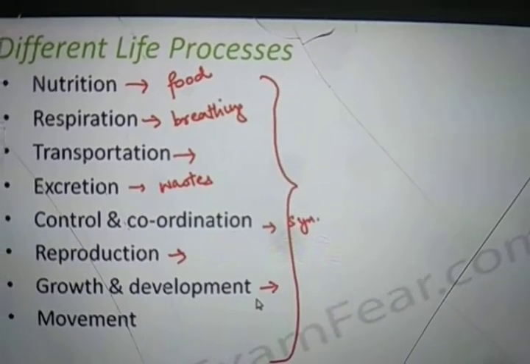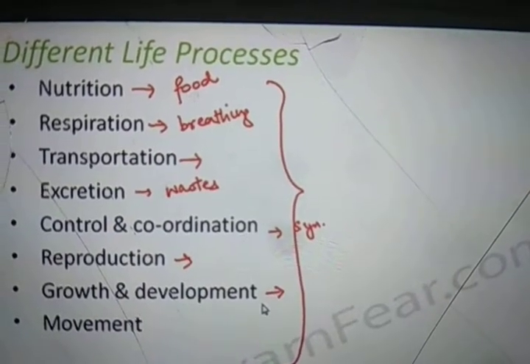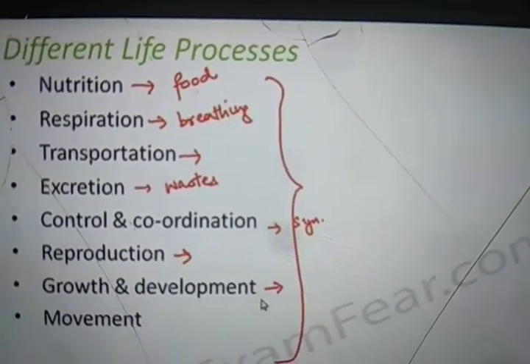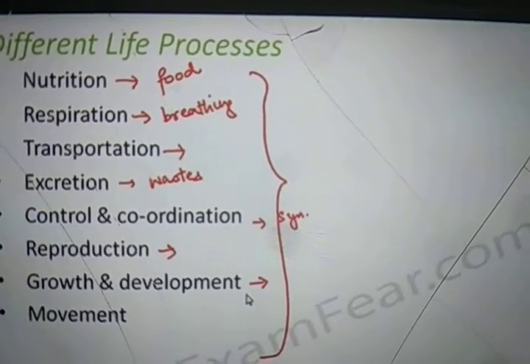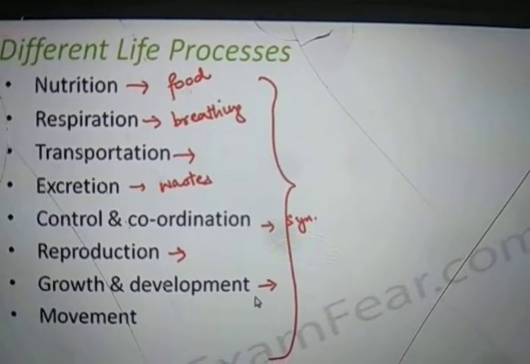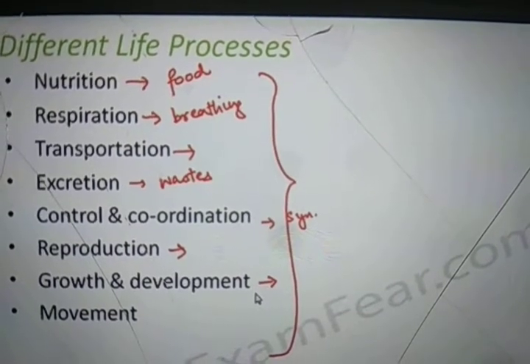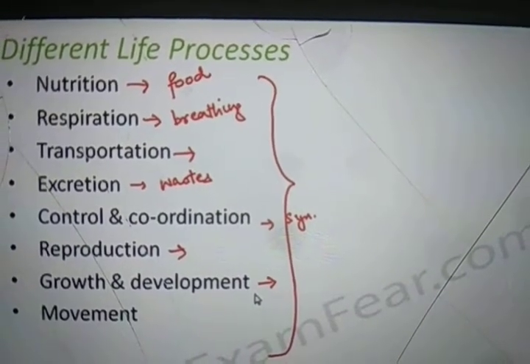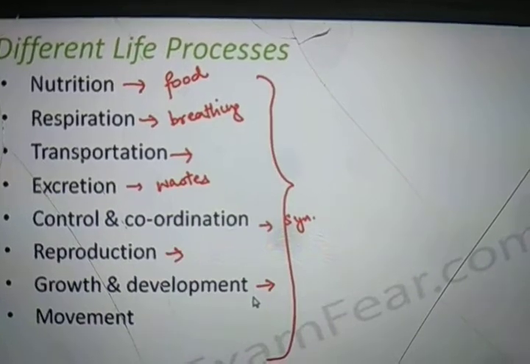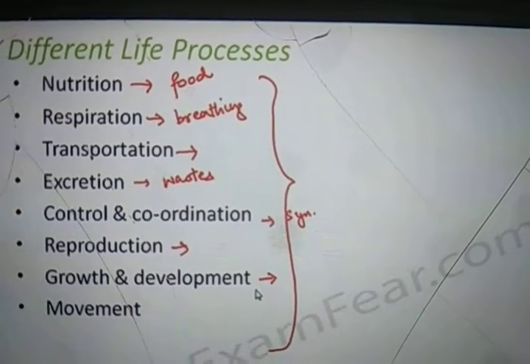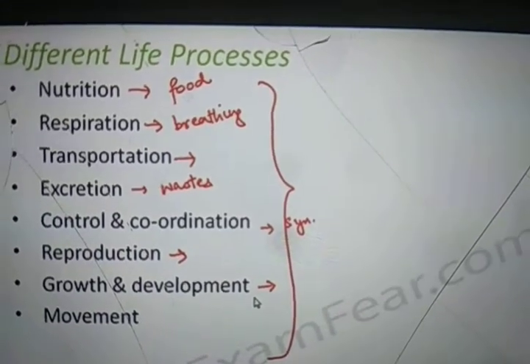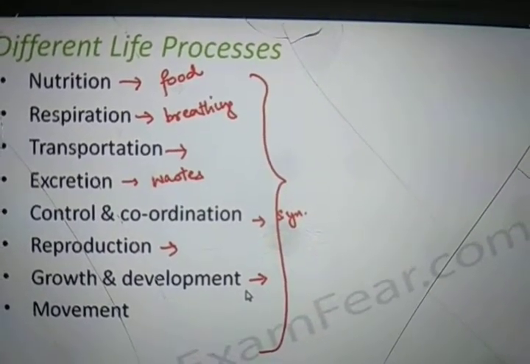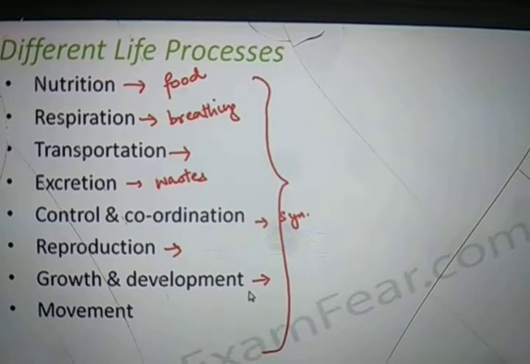That is also another aspect of living organisms. We see that the plant is growing, the living organism is growing, it grows and develops. So overall growth of an organism is also a process which is taking place inside the organism. Movement means the ability to move from one place to another, which gives mobility. Understood? So these are the various processes which distinguish between a living and non-living organism.